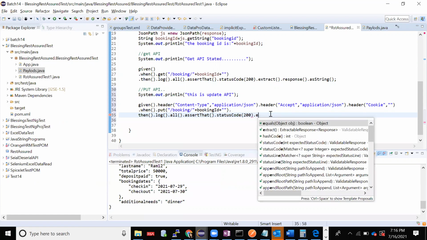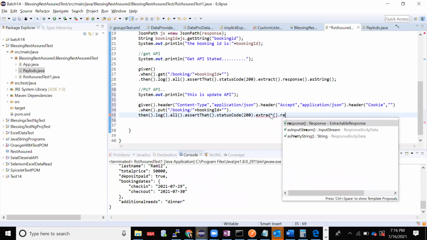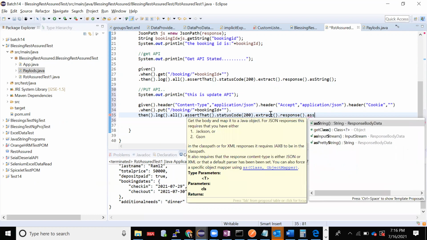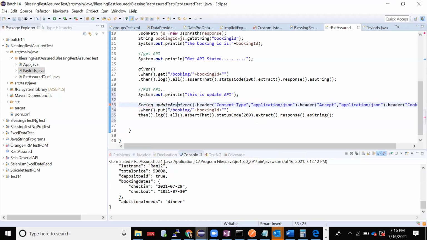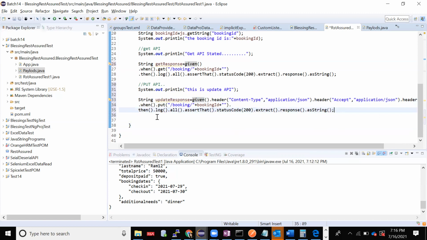Then dot extract dot response dot as string. Okay, done. And I'll store this response somewhere, string update response. Here also I'll store it in this string get response.